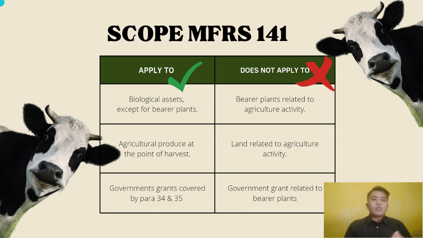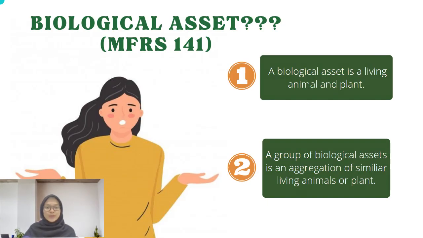As you already know the scope of MFRS 141, let's go into more detail. Next, we will see what a biological asset is. A biological asset refers to a living animal or plant, or a group of biological assets is an aggregation of similar living animals or plants that is under our management, but here we have an exception of a bearer plant that we will explain further.